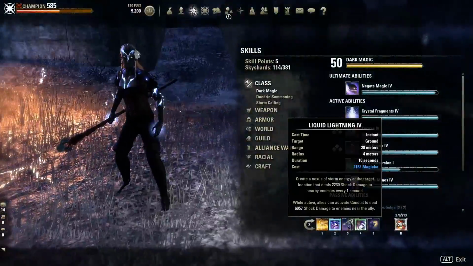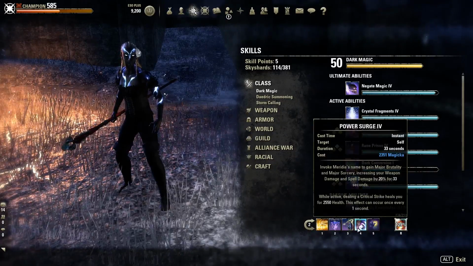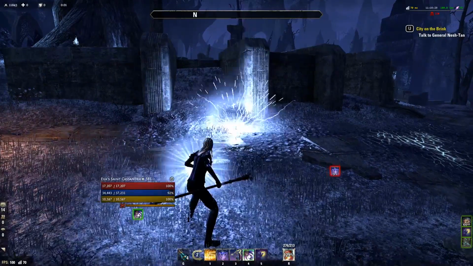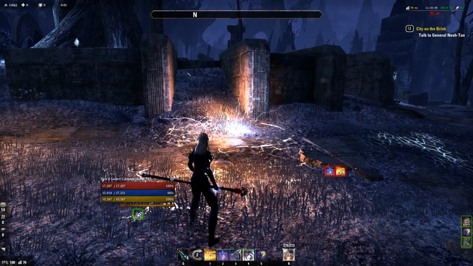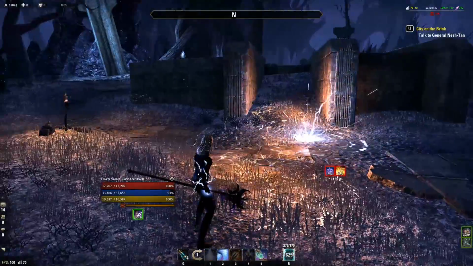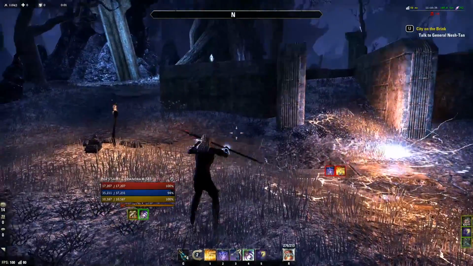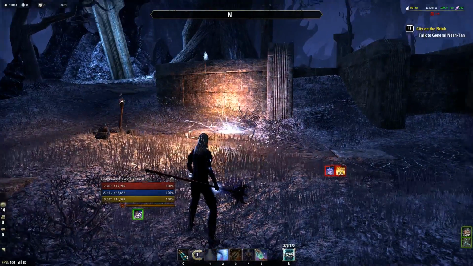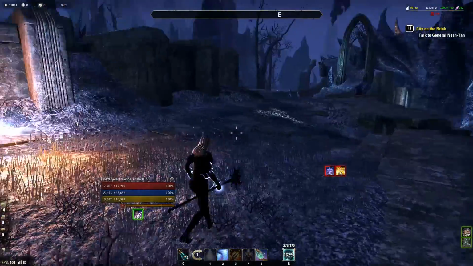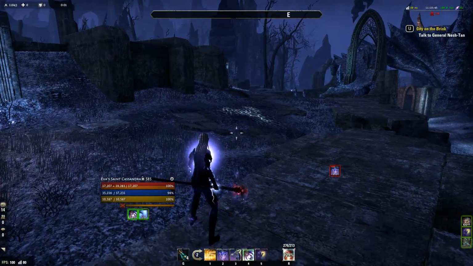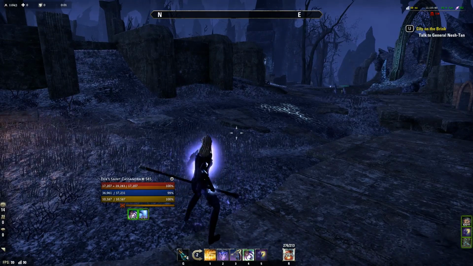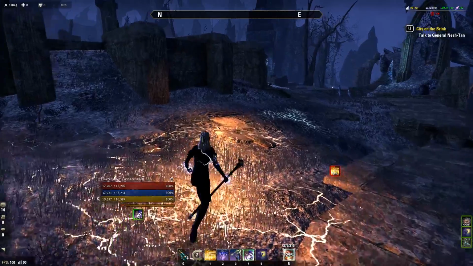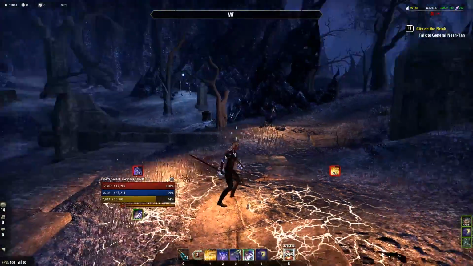That's why most people, when they go to the back bar, first maybe use Power Surge, then Liquid Lightning, and then the Blockade and weapon swap, or Blockade, Liquid, weapon swap. So you can save a lot of time. If you wait till the animation is fully through, you just lose a lot of time. The same thing goes for a dodge roll. When I use dodge roll, the same thing happens. I drop a skill, and with the full animation, when I dodge roll it still goes off, but you don't see the animation at all.